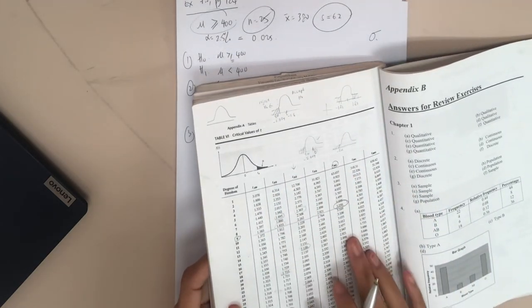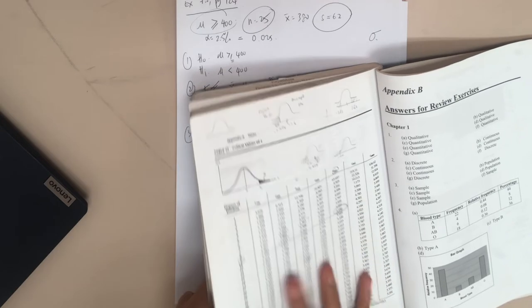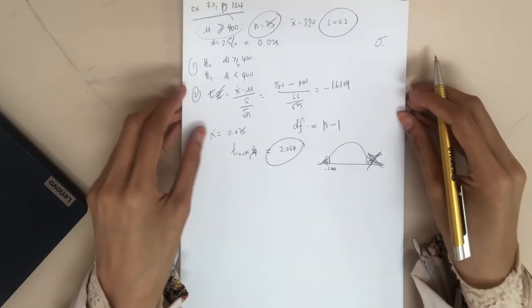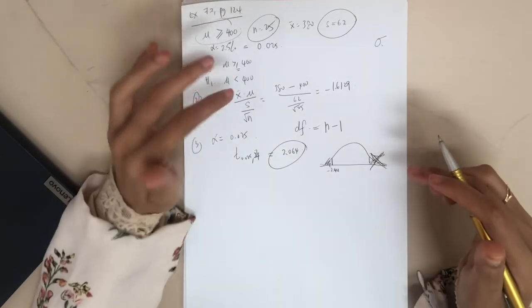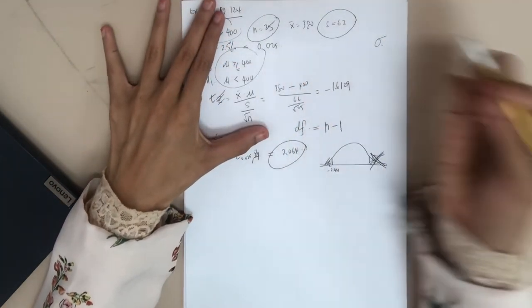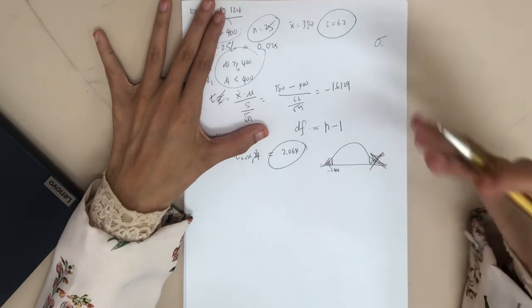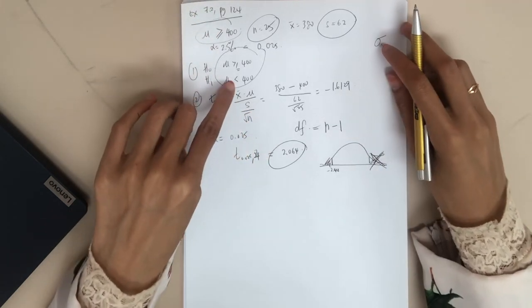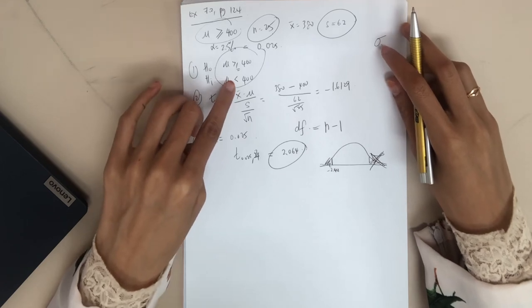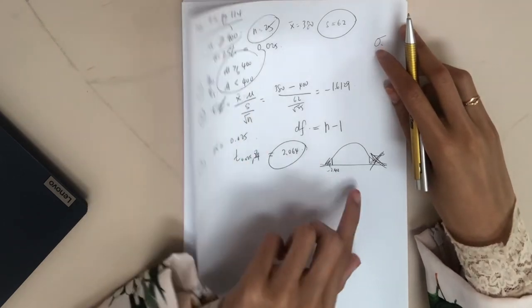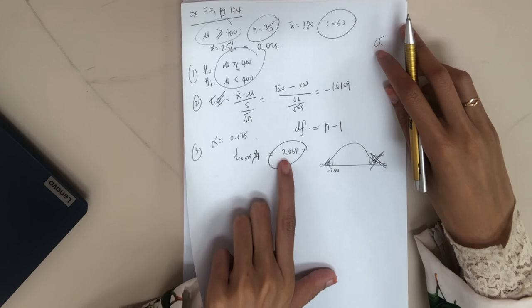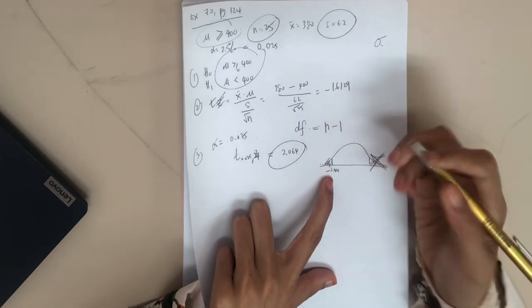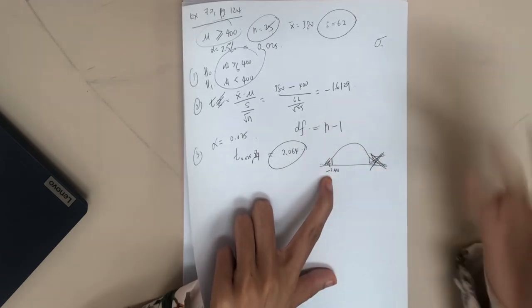So you need to tally with the tail, left tail or right tail or both. Since this is a left tail, the value that you get just now from the table, 2.064, will be located at the left side and it will be considered as negative.